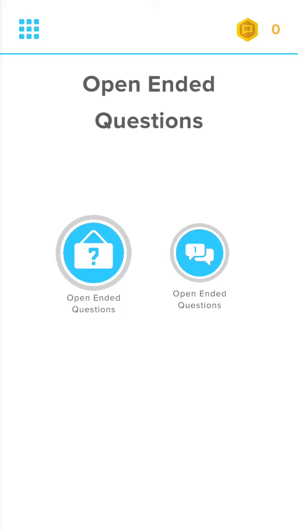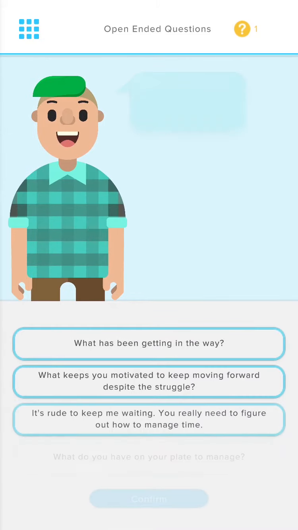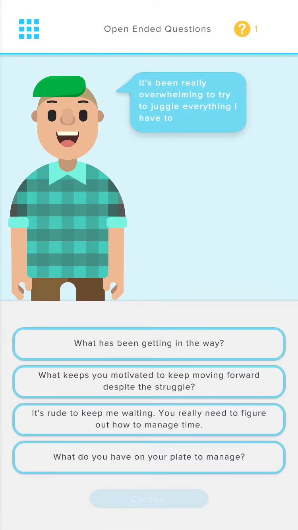Inside each chapter, there will be a number of lessons. Again, because it's early development, we have one example of a lesson. So let's try it by tapping on it. This lesson is an example of what we call a snippet. Snippets are discrete character interactions with low context, where we must use the applicable skill to achieve the best results. In this case, we need to be using open-ended questions. And this character says that it's been really overwhelming to try to juggle everything they have to do for DCFS.